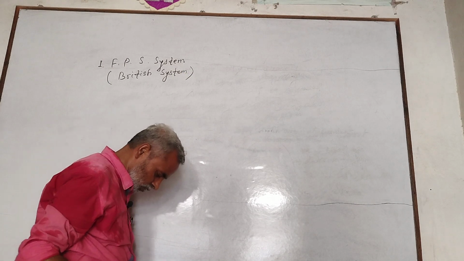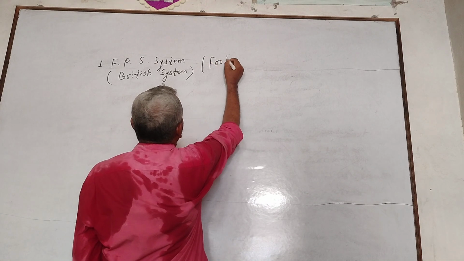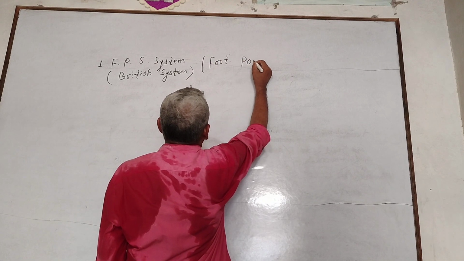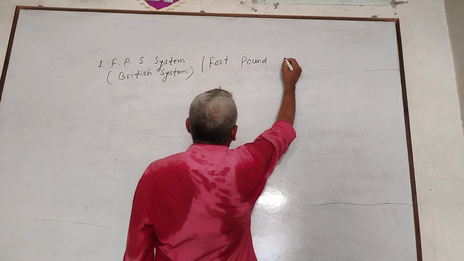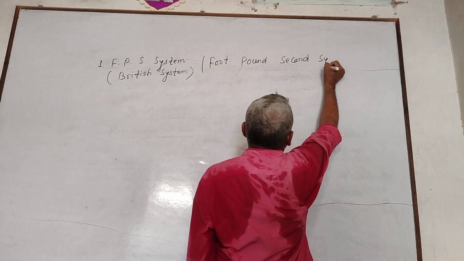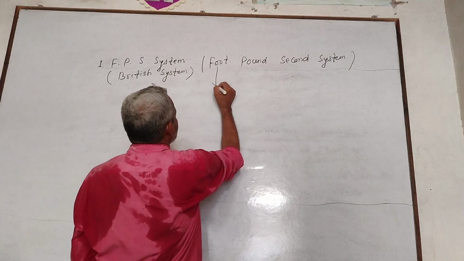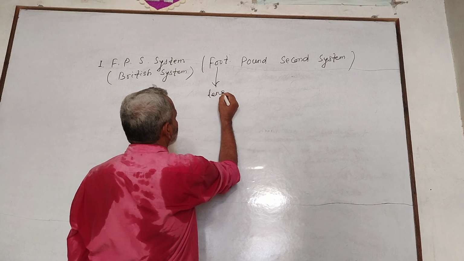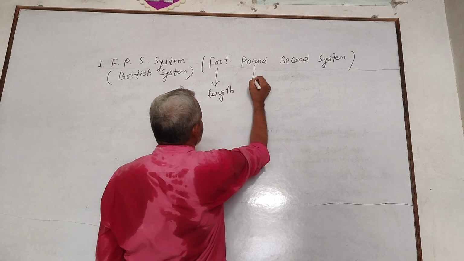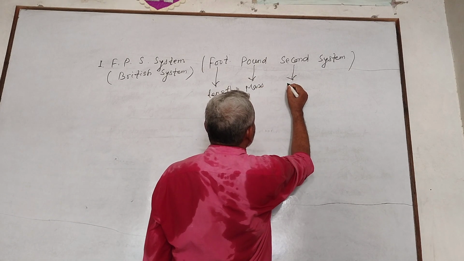FPS stands for foot, pound, second system. Foot, unit of length. Pound, unit of mass. And second, unit of time.